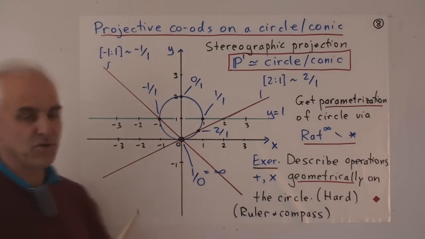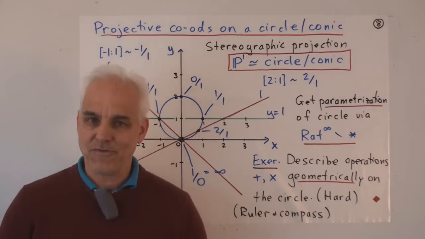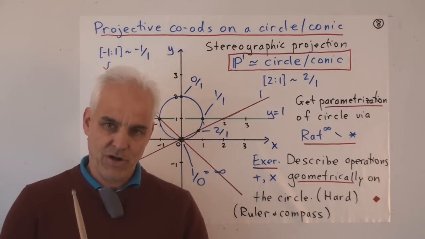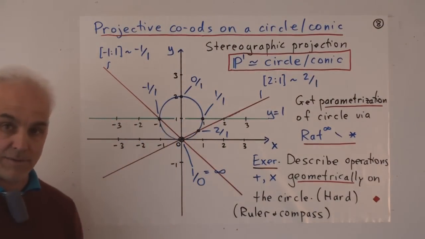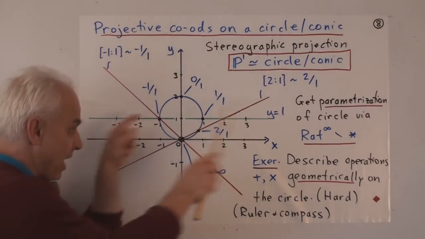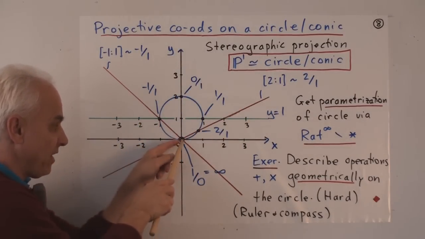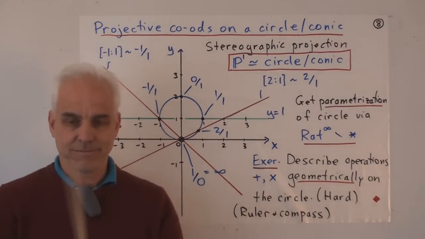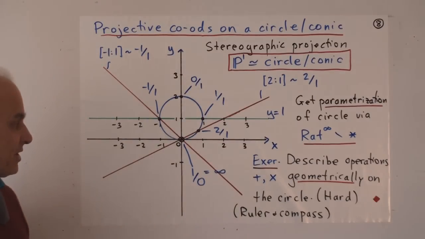And you can see how this naturally connects with that earlier discussion of graphs of polynumbers, because if we want to make a sort of finite picture of the line, well, this is a good way of doing it. Here's a finite picture of the whole line. We've got the whole line mapped to this finite circle with the point at infinity mapped to the bottom. That's very nice.